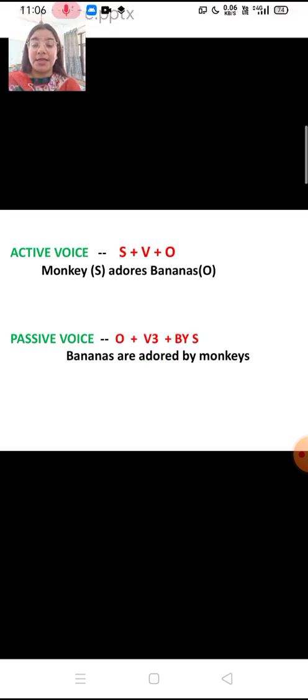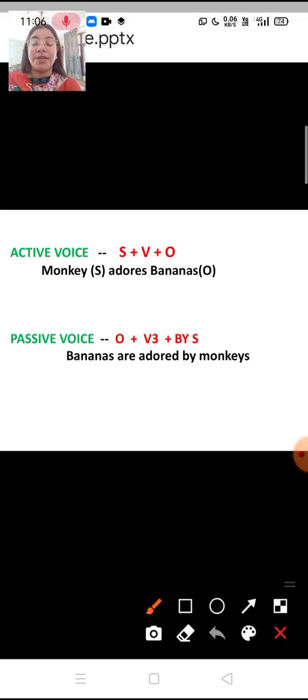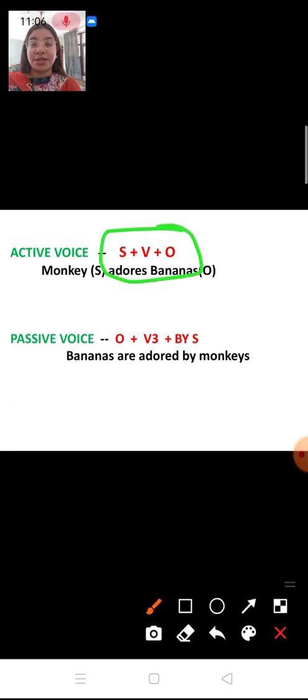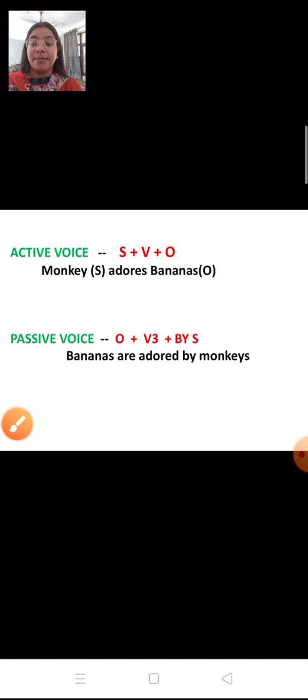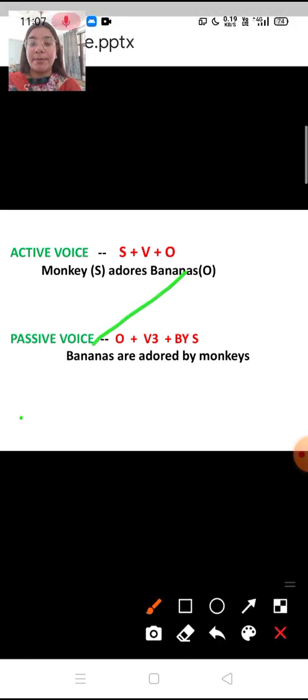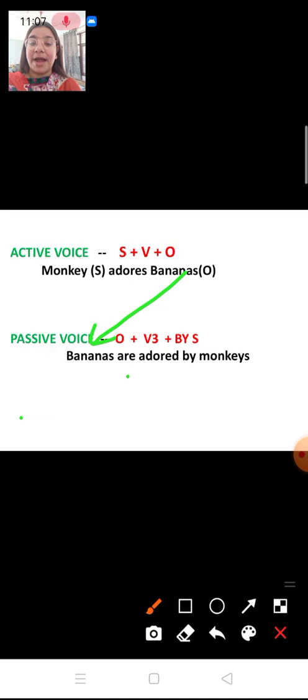You can see over here the simple structure is subject plus verb plus object, but here, if you notice, first the object comes, then the third form of the verb comes. If it is adore here, then in passive voice it becomes adored, with ed added, plus by. So bananas come first: bananas are adored by monkey.